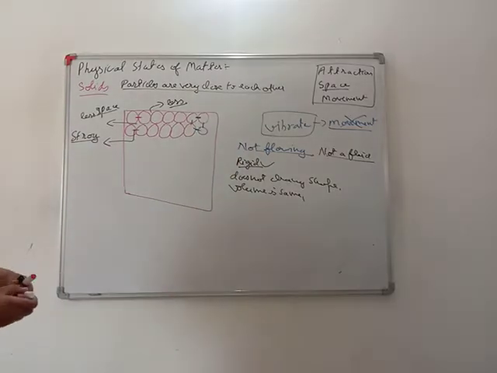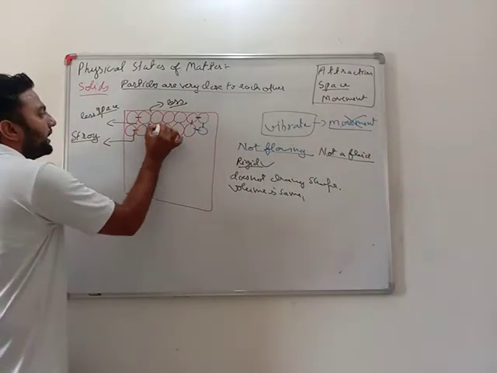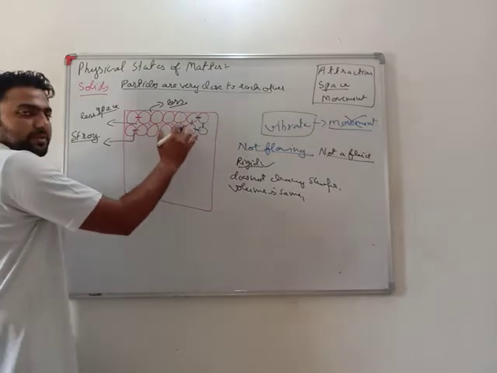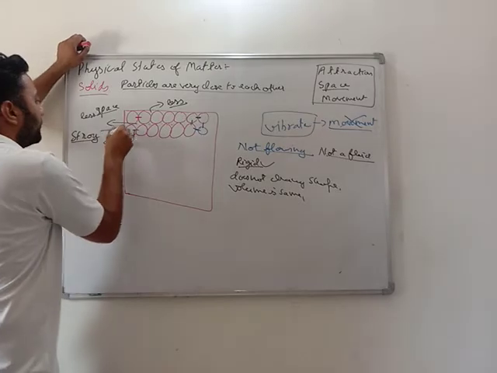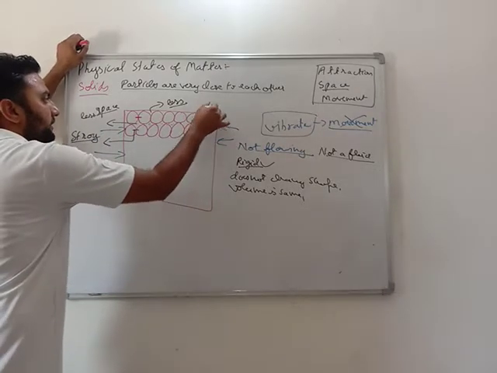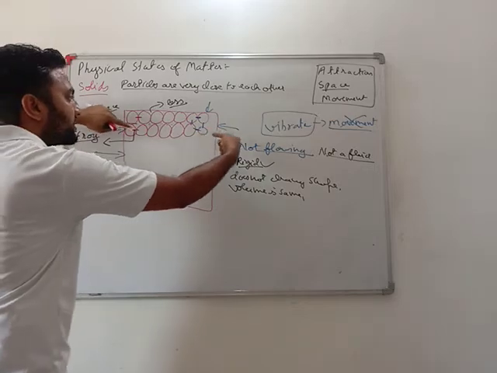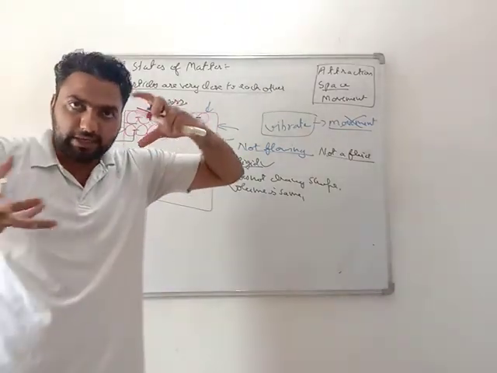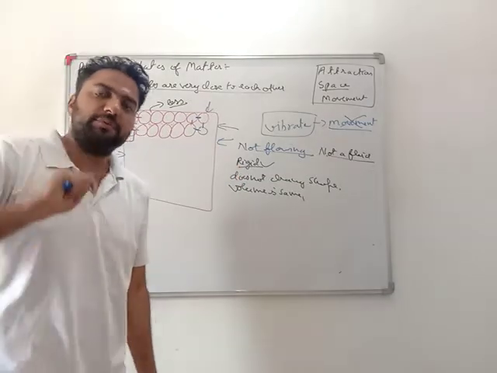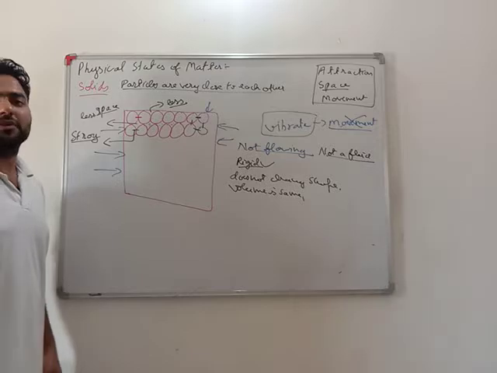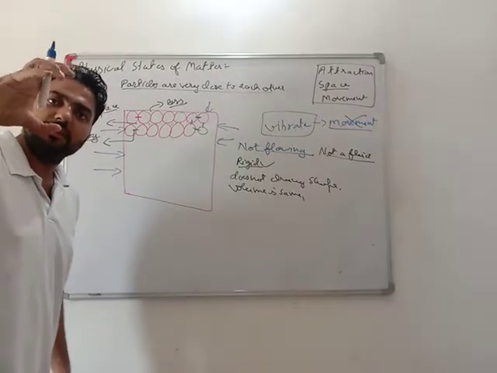See, my dear students, as there is very much less space or highly negligible space between them, if I try to compress it from all sides, it will not get smaller in size. As you can see in a football, if I compress it, it gets smaller in size. Yes or no? Its shape changes. But in solid, this is not possible. You can't compress a stone.